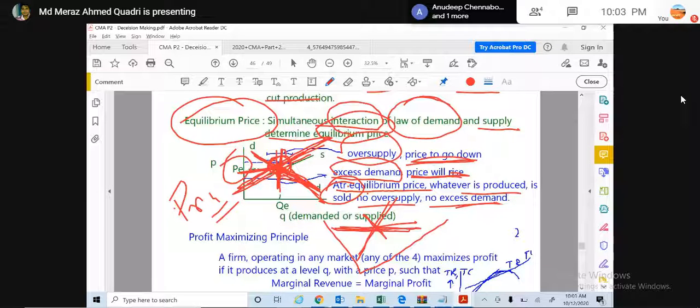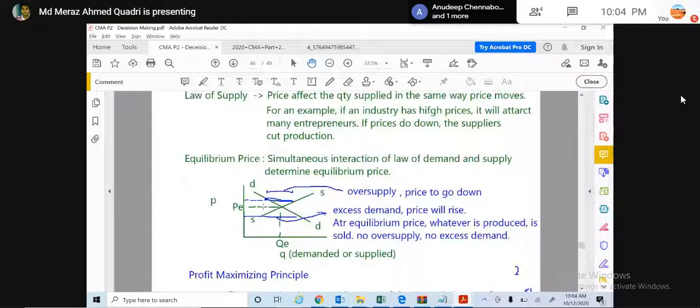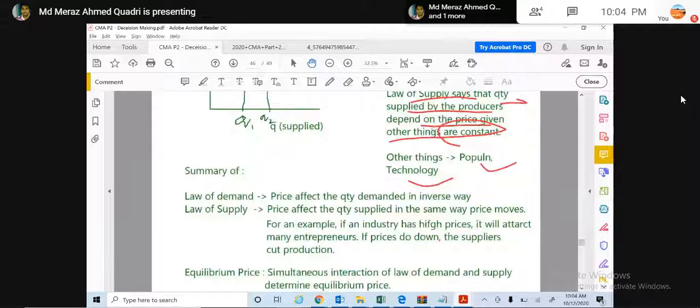Demand always goes from left to right, but supply goes from right to left. So this is how equilibrium works and how the price of the product is determined under a perfectly competitive market.